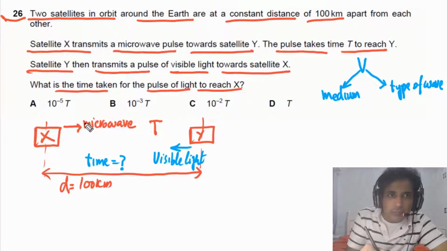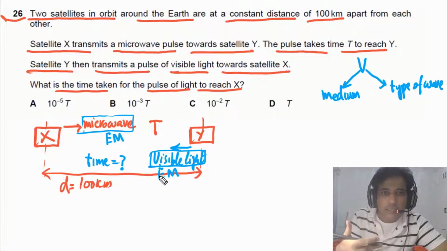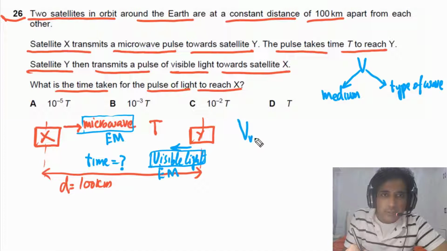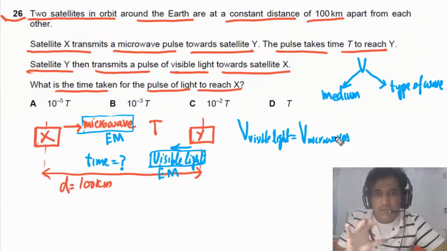If you look at these two waves, the microwaves and visible light, they both belong to electromagnetic waves. So they are the same type of waves. As they are the same type of wave and they are in the same medium, the speed of visible light is equal to the speed of microwaves.